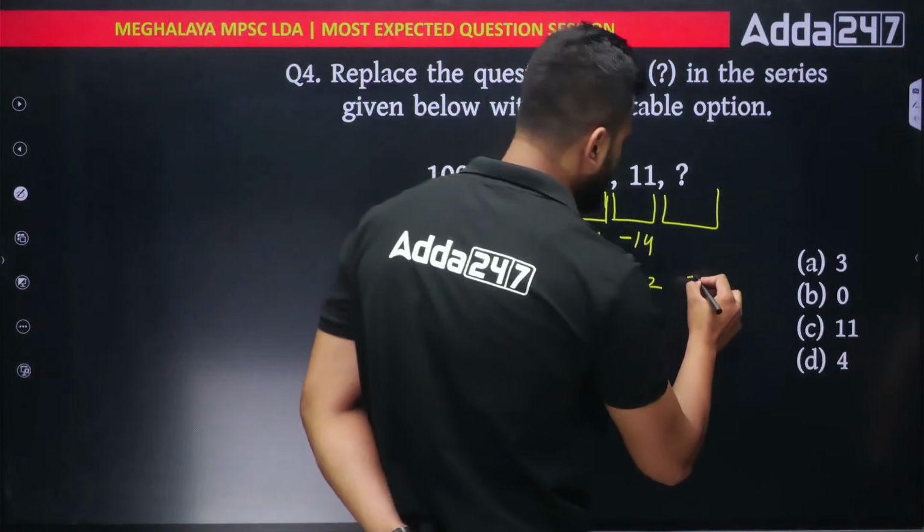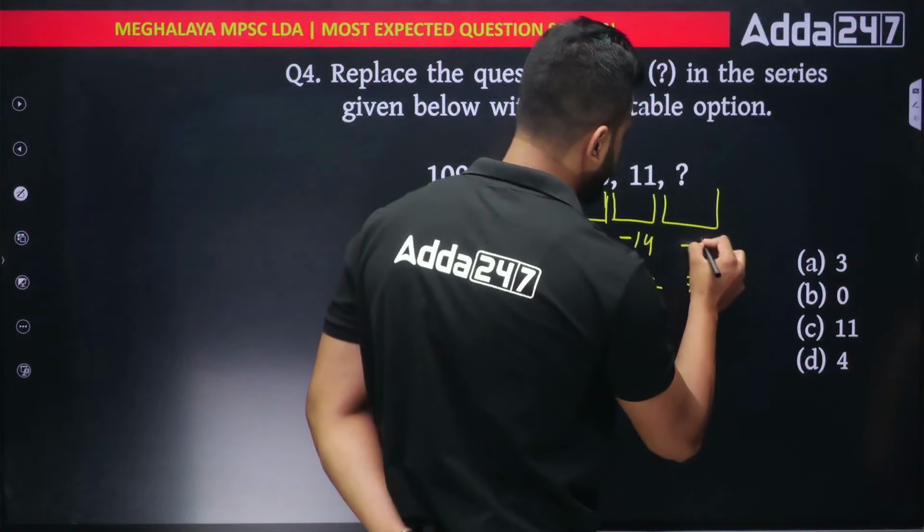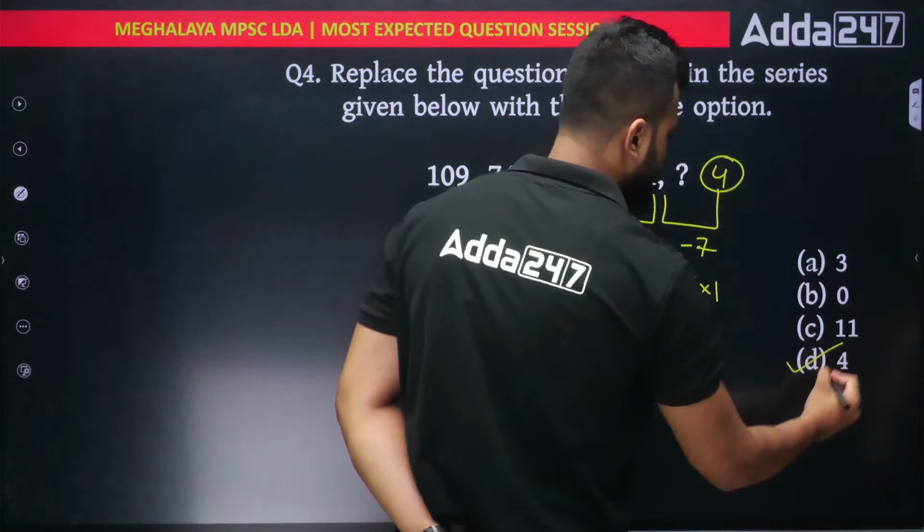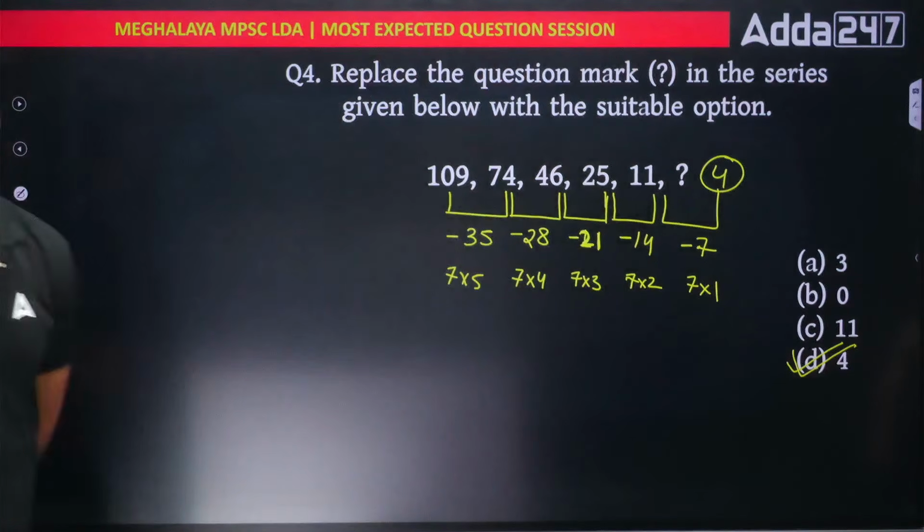7 1s are 7, 7 1s are 7. So just subtract 7 and you'll be getting 4 as your right answer, which is in option number D. I hope you got the answer.